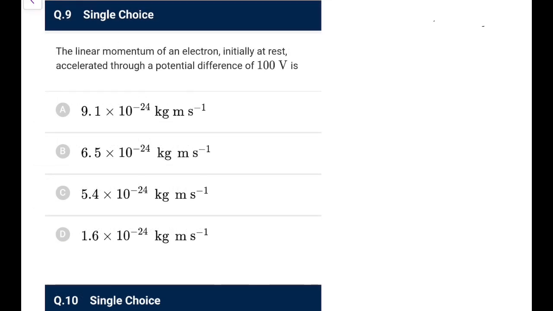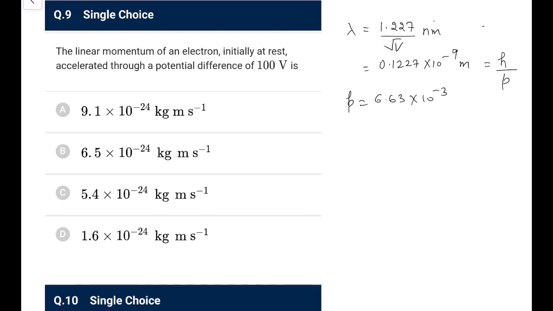Next. Now, the linear momentum of an electron initially at rest accelerated through a potential difference of 100 volt is. So what we know for an electron, I can recall the de Broglie wavelength, you all remember, 1.227 over root V in nanometer. So 100 volt is a very good data. So for me it is 0.1227 into 10 to the power minus 9 meters, and that should be equal to h by p. So the p would be 6.63 into 10 to the power minus 34 over 0.1227 into 10 to the power minus 9. So I can rewrite it as 6.63 over 1.227 into 10 to the power minus 24.